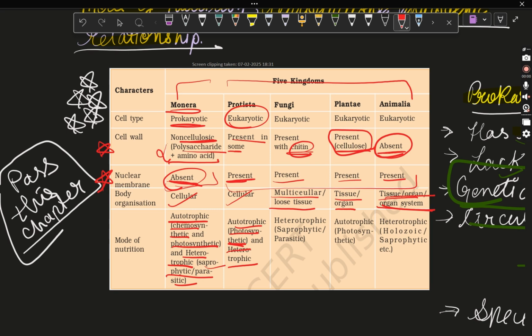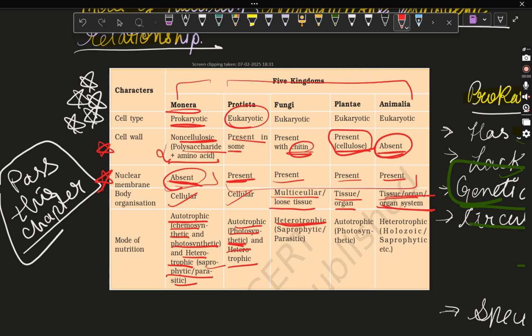Fungi. Fungi is heterotrophic. Truly heterotrophic means it doesn't synthesize any of its food on its own. That's why I told you about the four kingdom system where Copeland kept Monera, Protista, Plantae, and Animalia together. He kept the fungi with Plantae, but fungi don't prepare their own food. So that was the clashing point. So the fungi are heterotrophic, means they depend on other hosts or other living or dead organisms for their food.